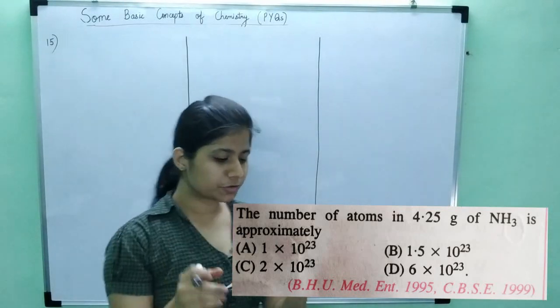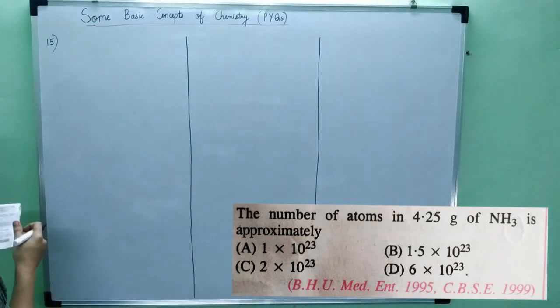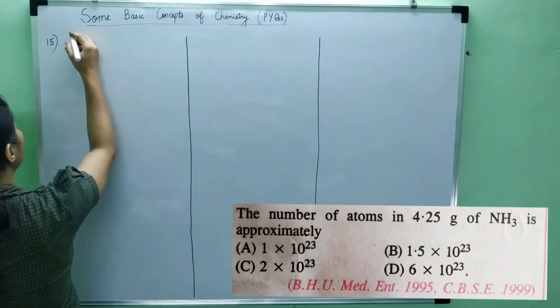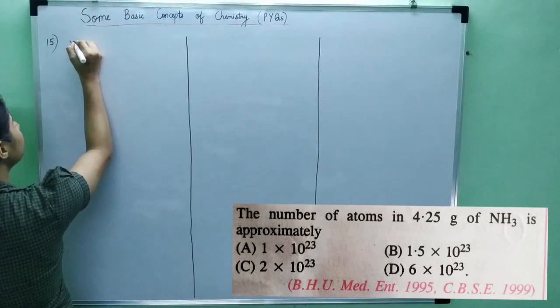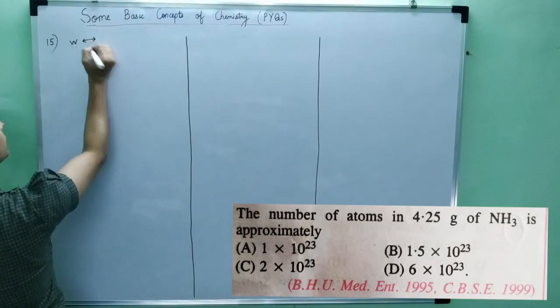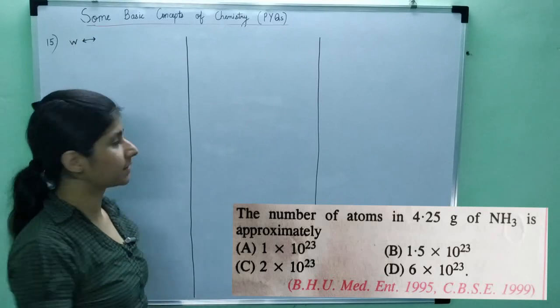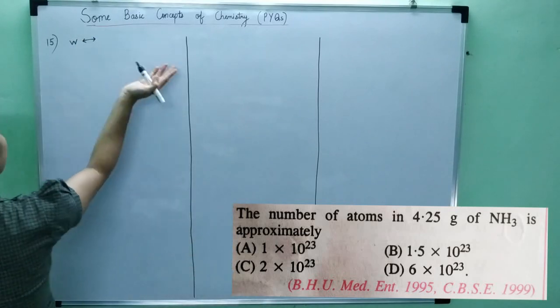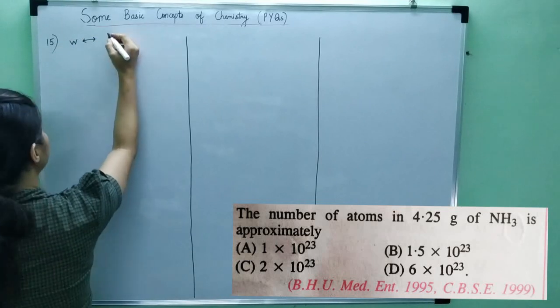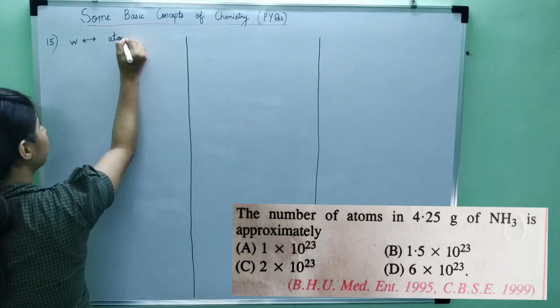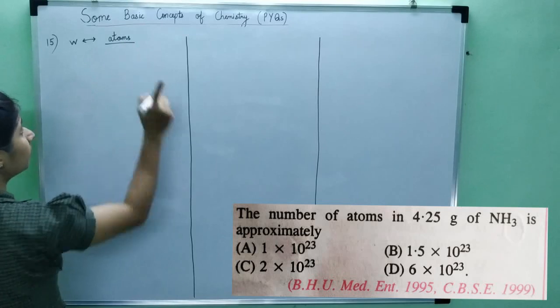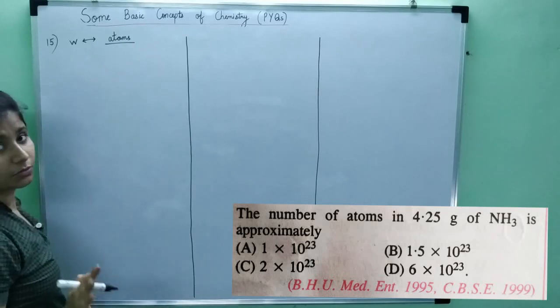The question is: the number of atoms in 4.25 grams of ammonia is approximately. Now I have to find the relationship between what? Whenever you read the question, read what is given and what is asked. So weight is given and what is asked? Number of atoms. Okay. So now see, the number of atoms is asked and not the number of molecules. So we'll have to find out the total number of atoms.